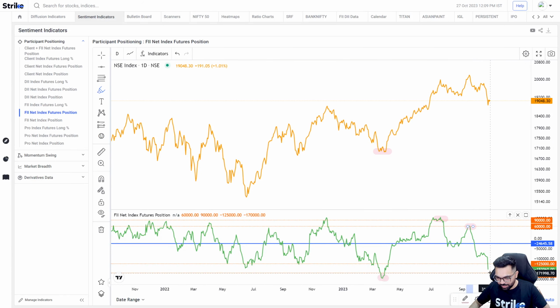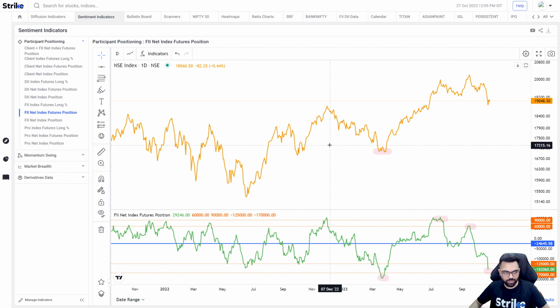As of yesterday's data, the short position now stands at minus 1.52 lakhs, which is quite oversold, and that can mean we get a bounce here. So one needs to see how this data behaves from here on.